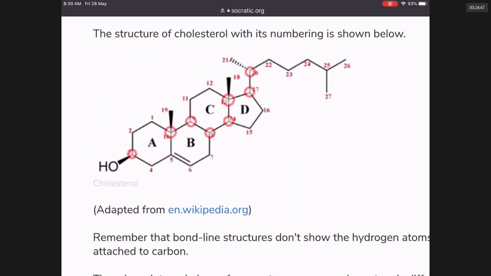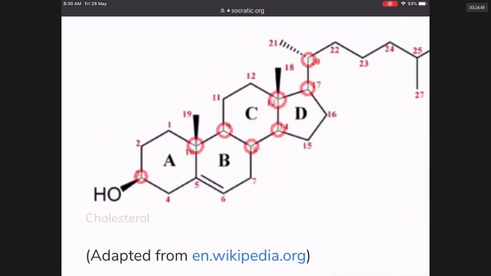In bond line structures, they don't show hydrogen. You should understand there is hydrogen wherever needed. Can you see? Let us do one thing.